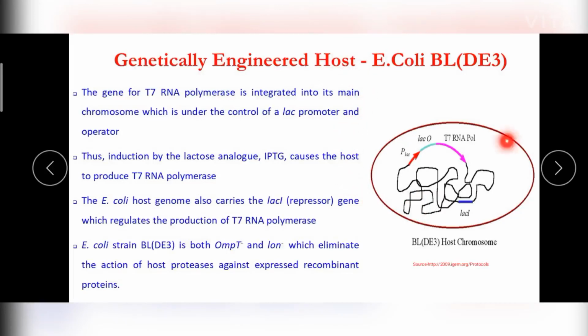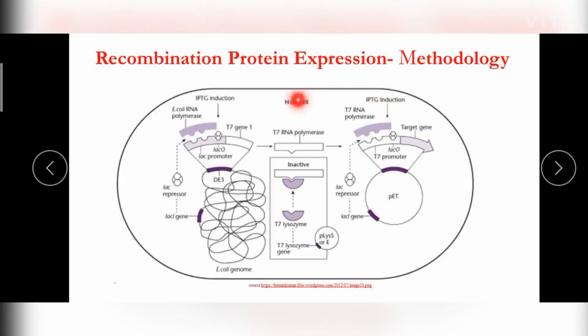The vector taken here is a PET vector. In this picture, you will be learning how the mutant E. coli strain expresses our recombinant protein. The vector taken here is the PET vector which has the T7 promoter. The E. coli strain has the integrated T7 RNA polymerase coding gene.